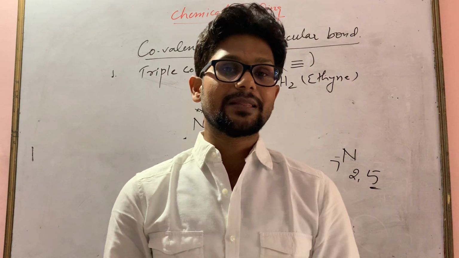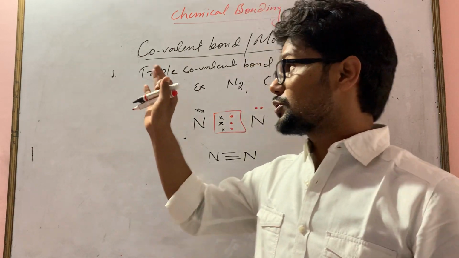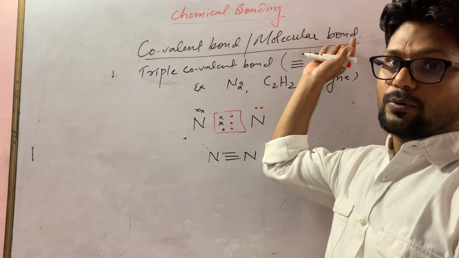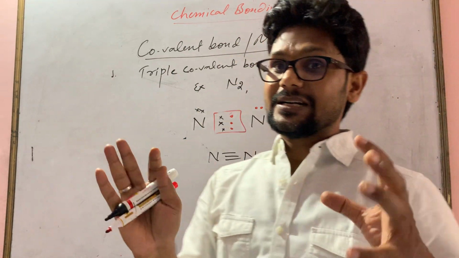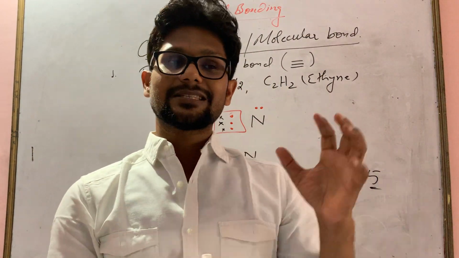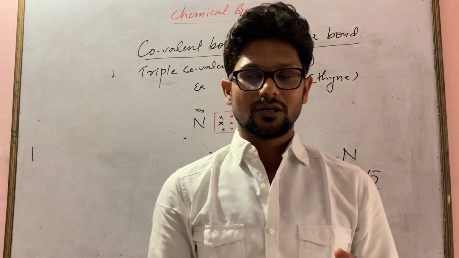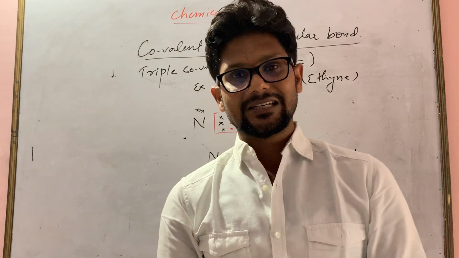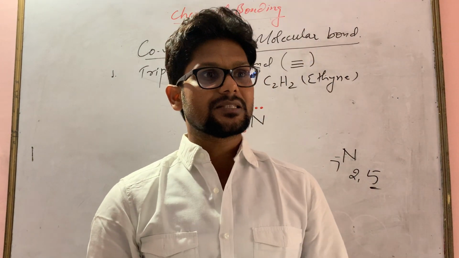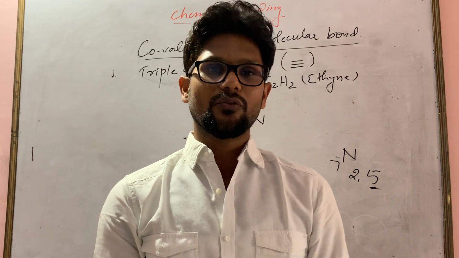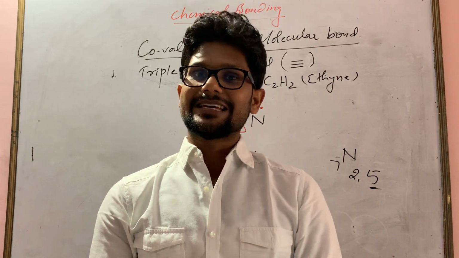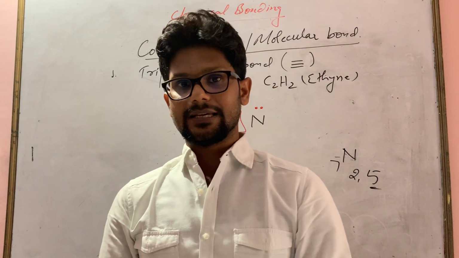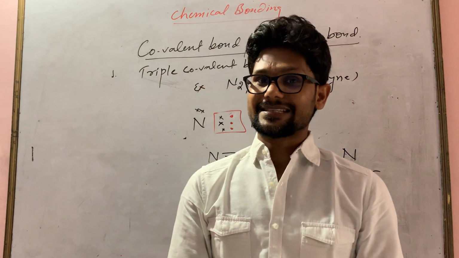Why? What will be the answer? As you saw here, there are no ions. That's why it is called a molecular bond. It is in molecule form, so there is no ion in this compound. This is why the bond is weak. Because of the lack of ions, the force of attraction is very less, and because of that a covalent compound exists in liquid state or gaseous state.